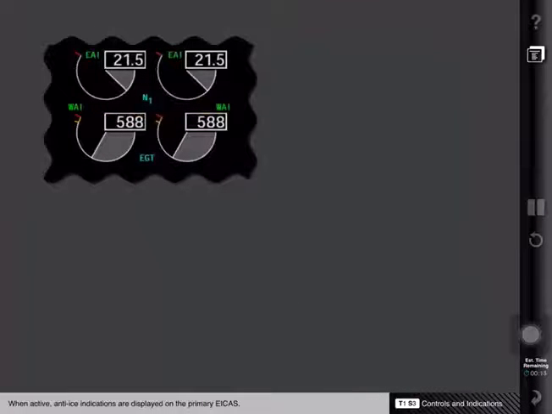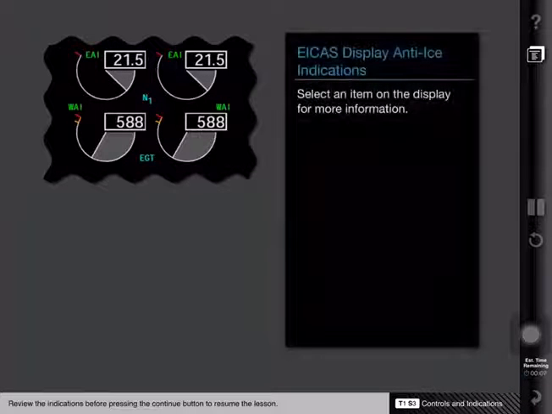When active, anti-ice indications are displayed on the primary ICAS. Review the indications before pressing the Continue button to resume the lesson.